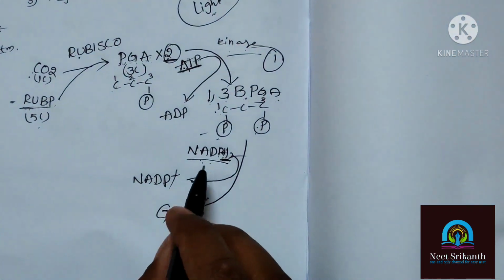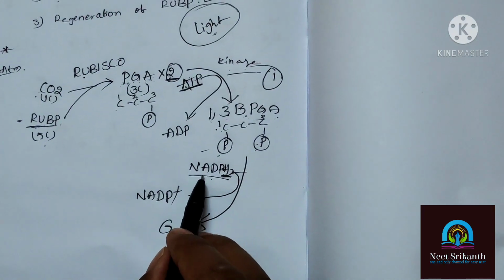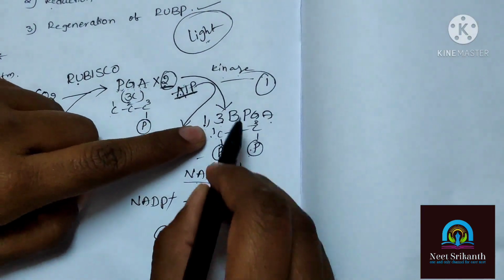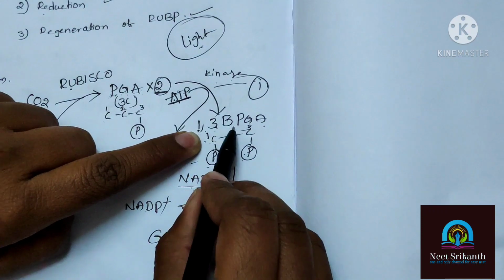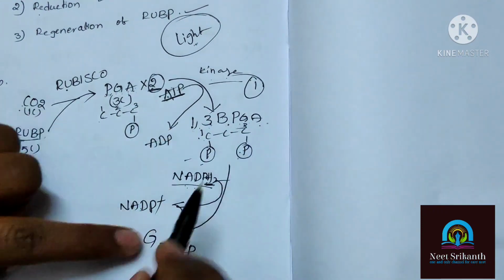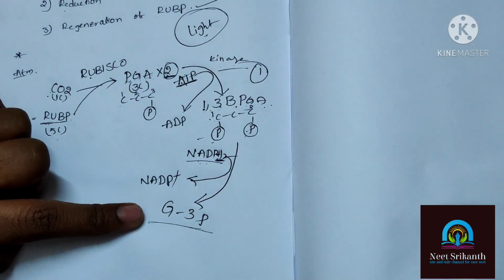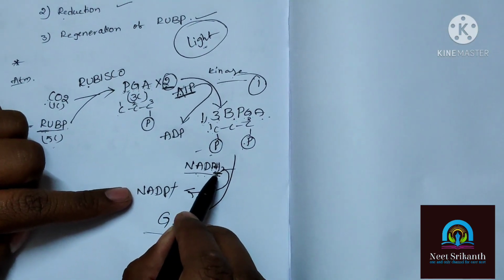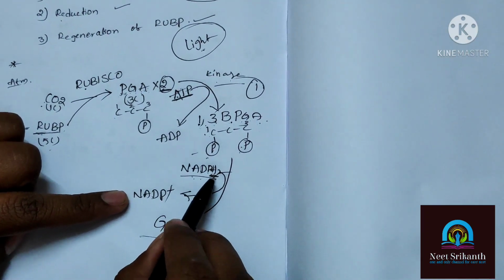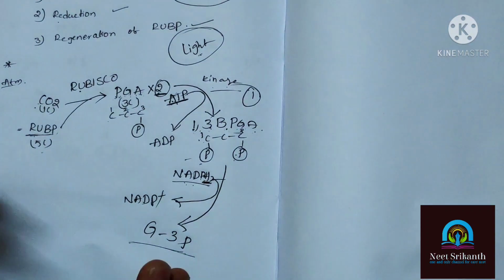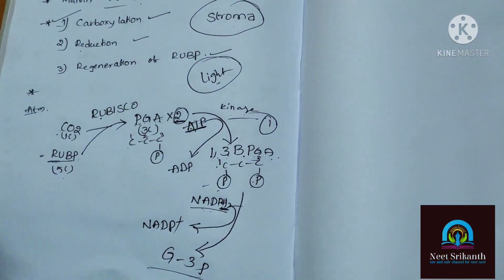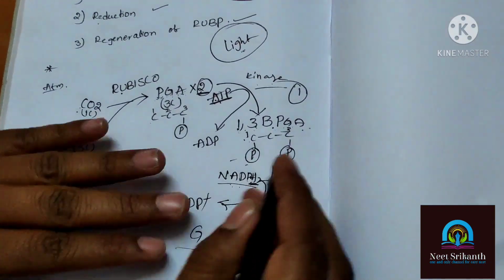So here what happened? The NADPH2 loses 2 protons. The 2 protons are attached to 1,3 bisphosphoglyceric acid. Now that is turned into glyceraldehyde 3-phosphate. So here which is going to be lost? Hydrogen atoms, protons are going to be lost. So the reaction type is dehydrogenation.